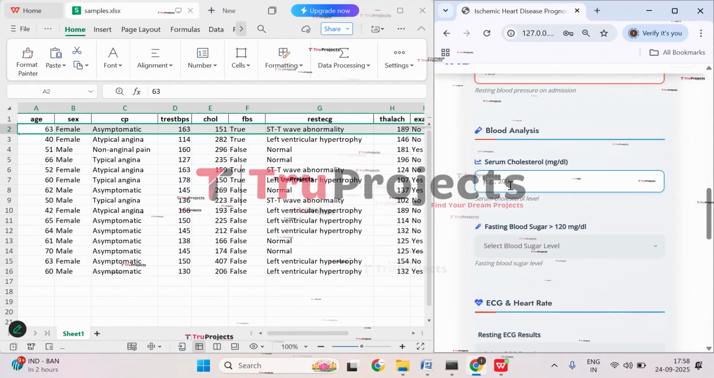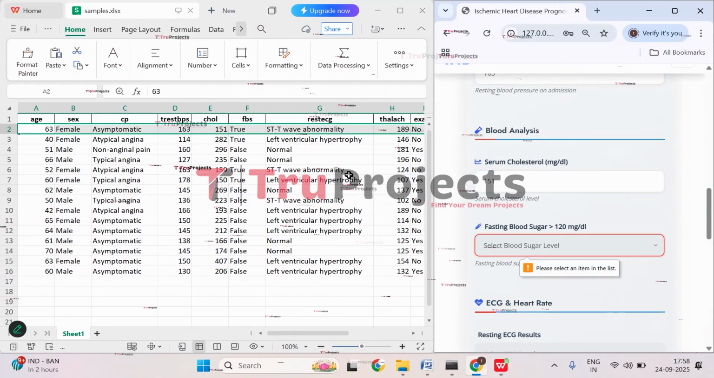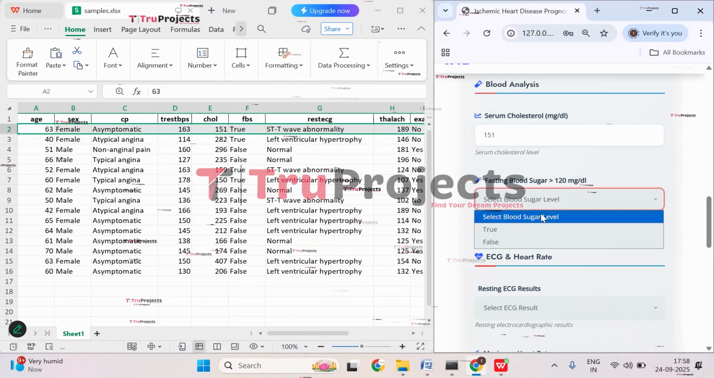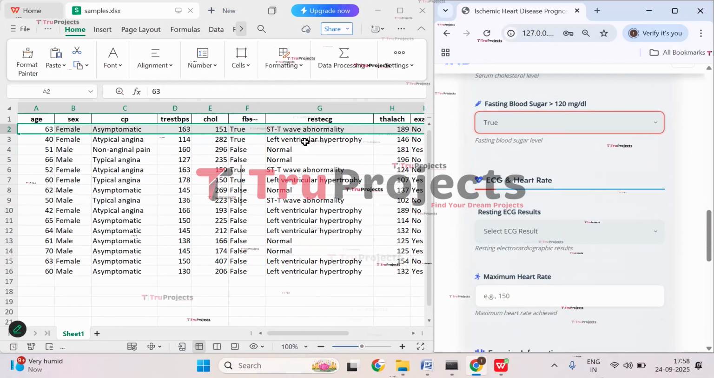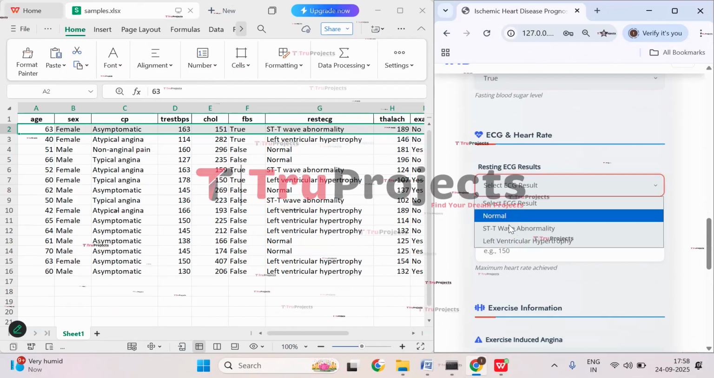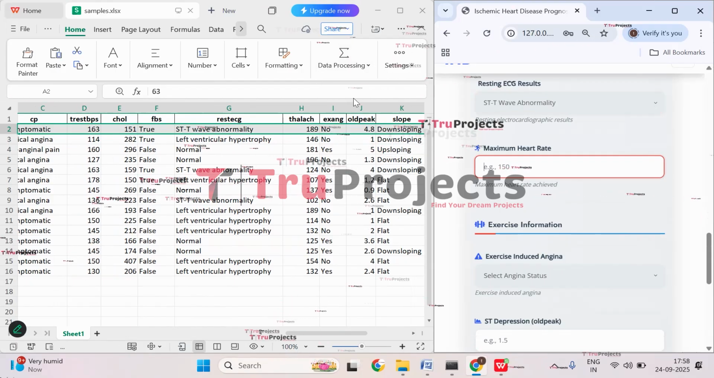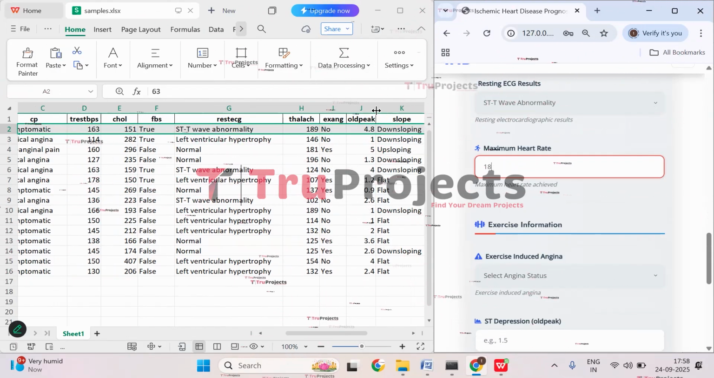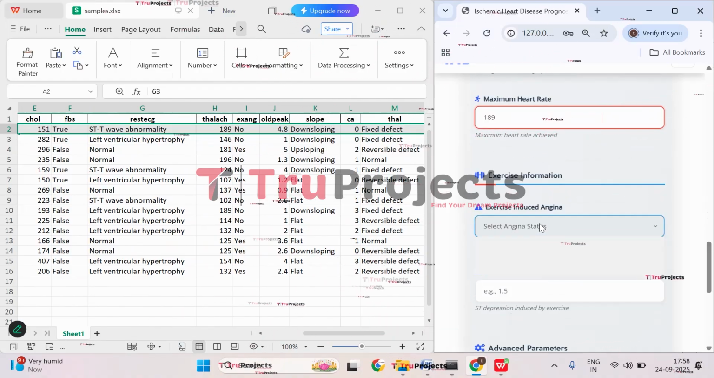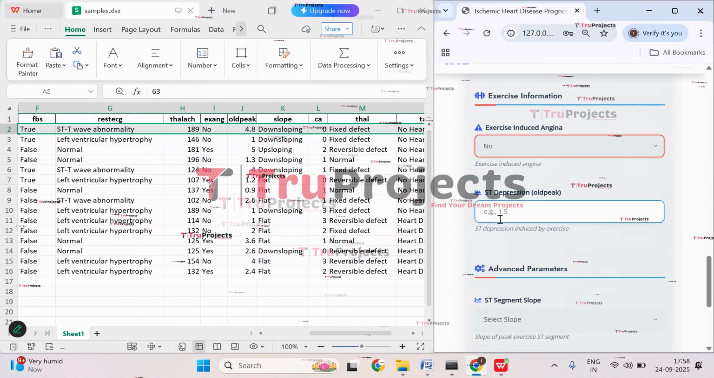And here, coming to blood analysis, serum cholesterol is 151. Fasting blood sugar is true, that means he has fasting blood sugar. And then ECG. So resting ECG is ST-T wave abnormality. And maximum heart rate is 189, that is thalach value, the maximum heart rate. And your exang value, that is exercise induced angina, that is no. ST depression is 4.8.